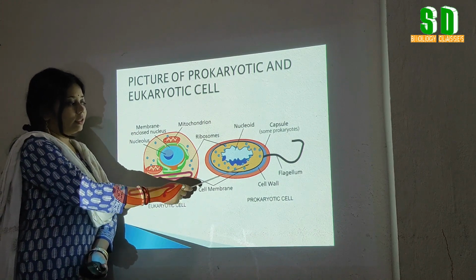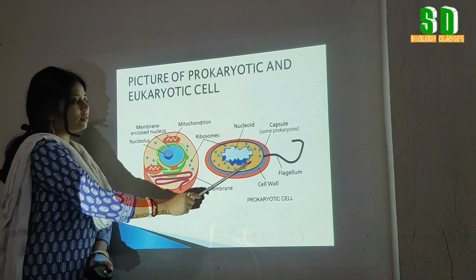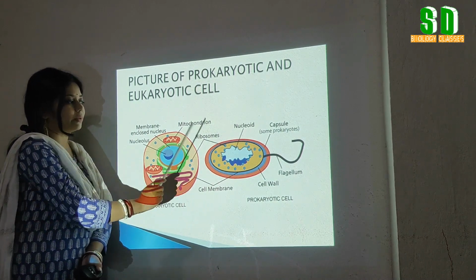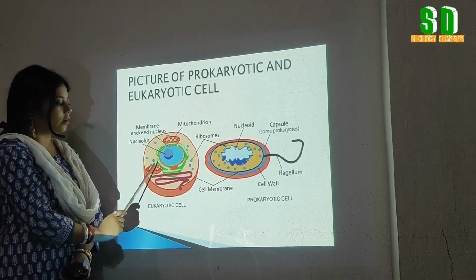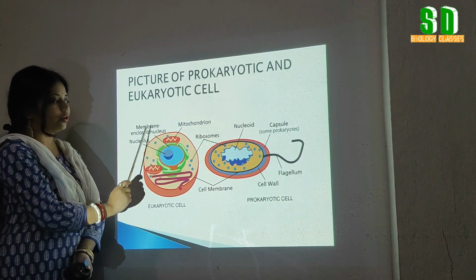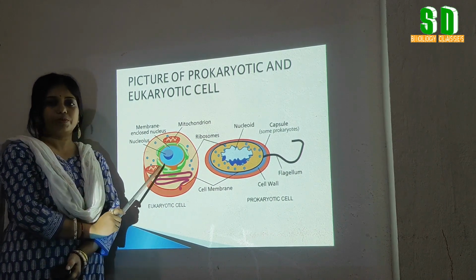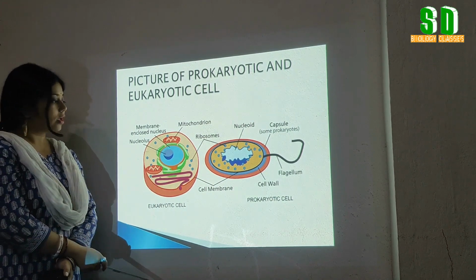Now look at the inner part of the cell. Can you find any membrane bound cell organelles over here? No, it is absent. But in case of the eukaryotic cell, we can see the membrane bound cell organelles like mitochondria. Other cell organelles are also present, but we can find the mitochondria over here.